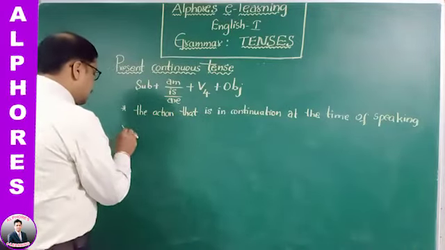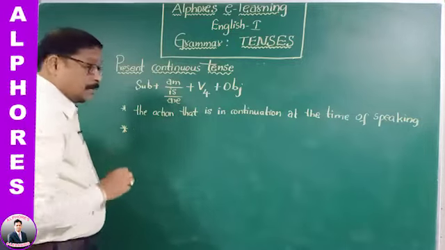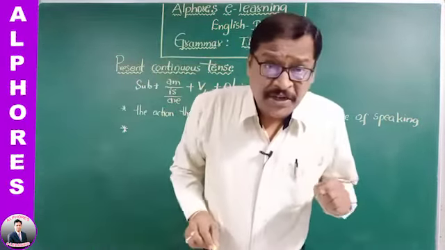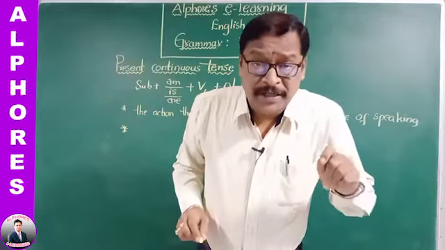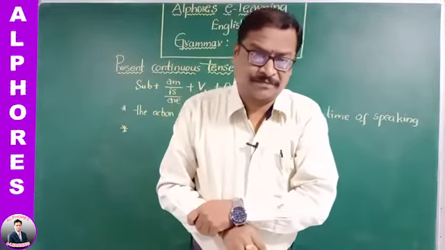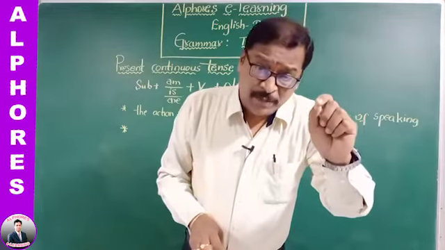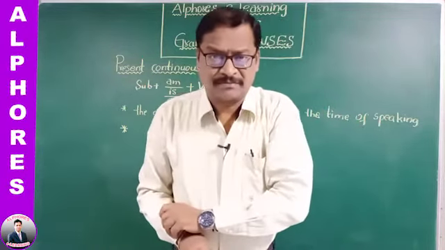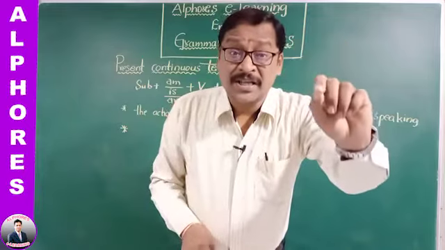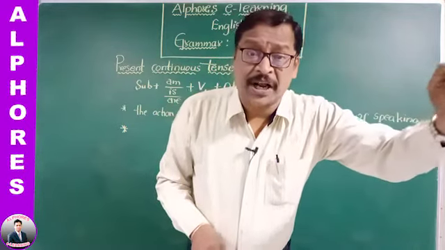Second one is, present continuous tense is used to express a continuous action, but that is not in continuation at the time of speaking.